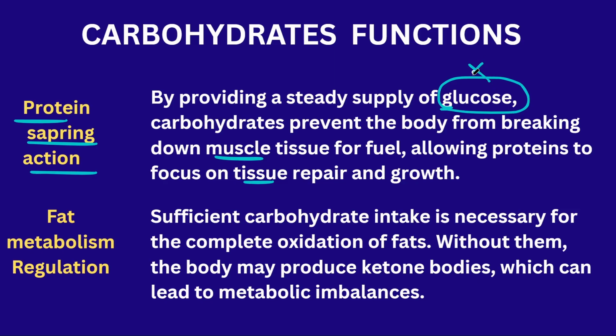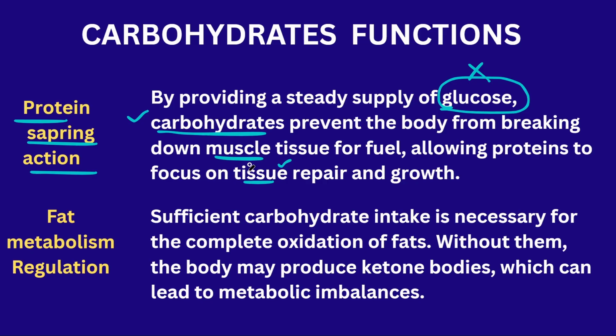That means the glucose is less or not present in the body. At that time, when there is no glucose or glycogen, the proteins are broken down for the purpose of energy. So if we take a good amount of carbohydrates, the proteins are not broken down and the tissues can keep their protein. So this is how carbohydrates protect proteins from being broken down.